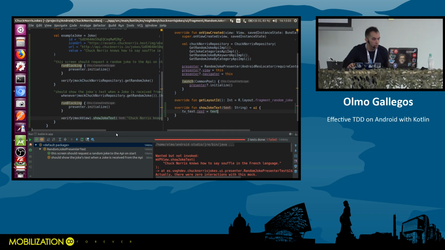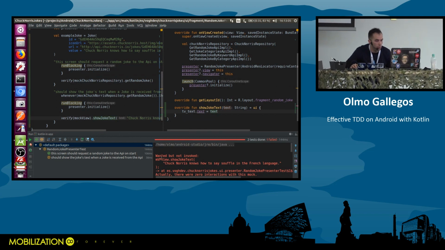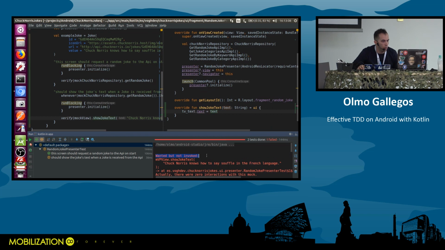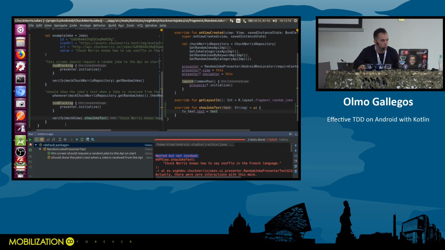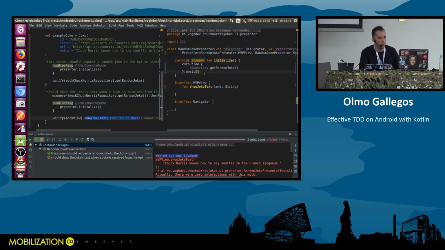So we are failing, fine. We are wanted but not invoked because we want this method to be called. And as you can see on the right, it is not being called. So let's make it pass. Let's store this into a var value, and I need, well, let's do it, for example, this way. Result is either right, as you remember.